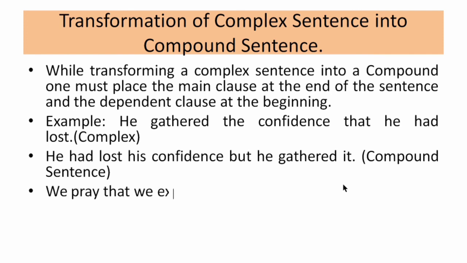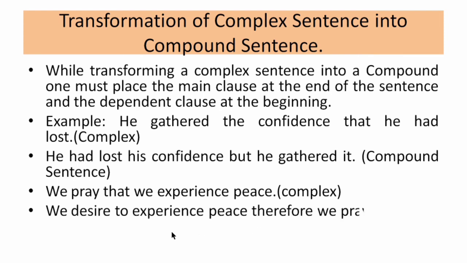The next one: we pray that we experience peace. It is again a complex sentence because it has a principal clause and a subordinating conjunction clause. So how did we do it? We desire to experience peace, therefore we pray. Again we have shifted the first part of the complex sentence to the end, and the end part into the first part. So the complex sentence has changed into a compound sentence.